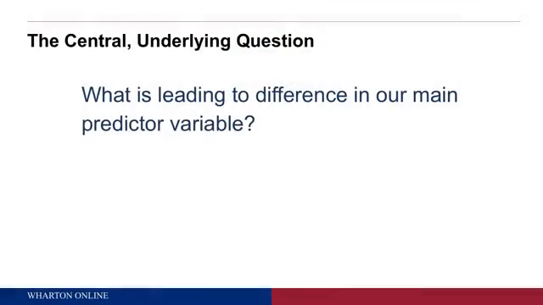Okay, and so a lot of these times what looks like an obvious inference about what we should do may not be if we really understand the chain of events that's underlying the patterns we see in our data. There are a variety of ways of addressing this. I think really the basic question always that you need to ask when you're doing this is what's leading to differences in our main predictor variable.